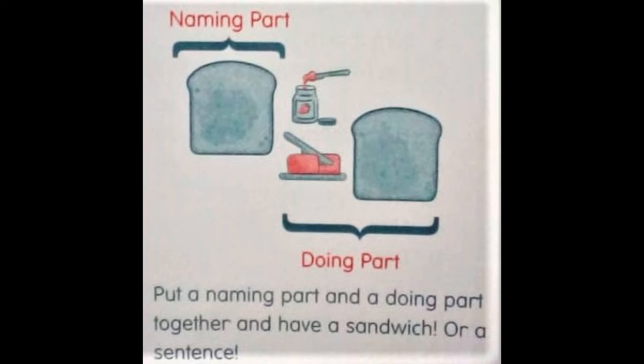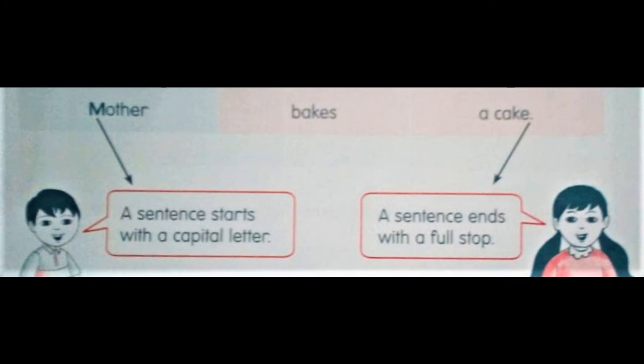For example, what are you doing? I'm just asking you a question. What are you doing? Here, what will be your naming part? And are you doing? That means I am asking you a question. So the answer should be I am reading a book. So I will be the naming part, and reading a book you are doing part.